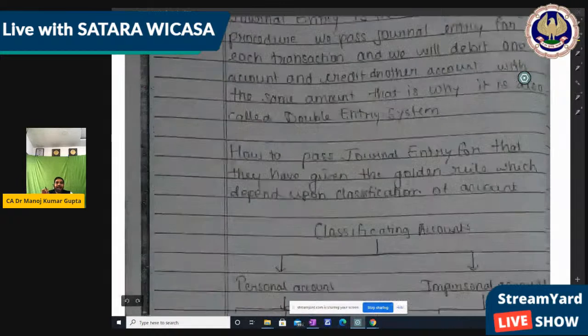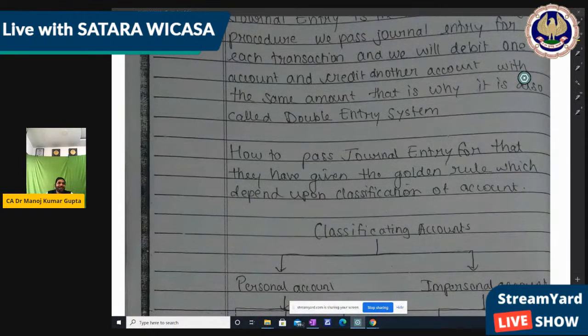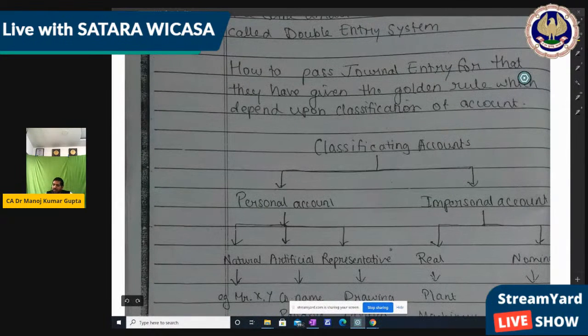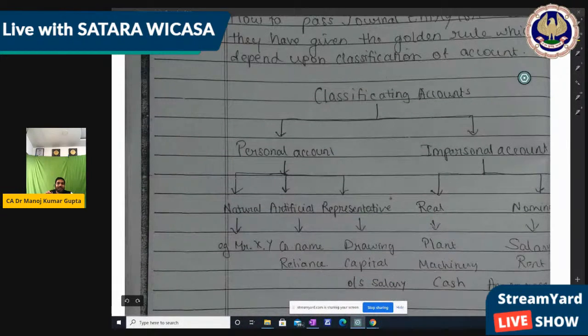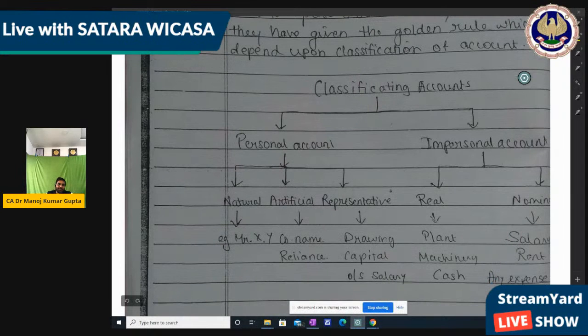For that, they have given the golden rules, which depend upon the classification of accounts. We classify accounts into two parts: personal and impersonal. Personal has natural, like Mr. X, Mr. Y; then artificial or legal, that is, a company name; or representative personal, like drawing, capital, outstanding salary, or maybe bank also, right? For impersonal, there is real, like plant, machinery, cash; but bank is representative personal, right? And nominal, like salary, rent, or any expense name, right?